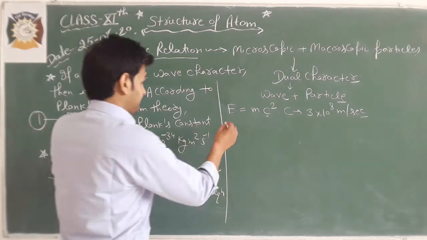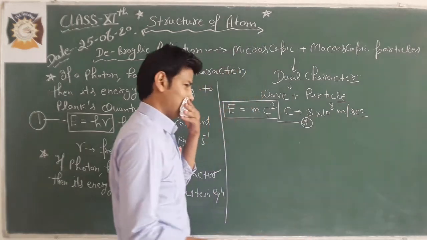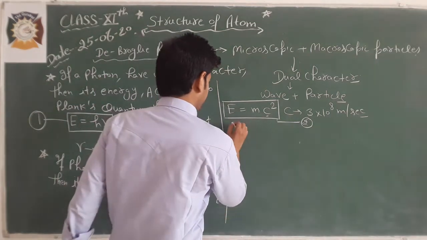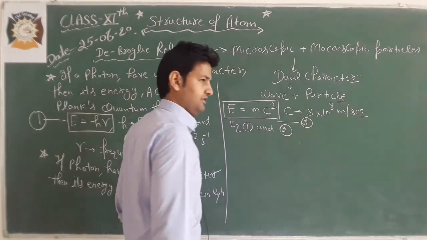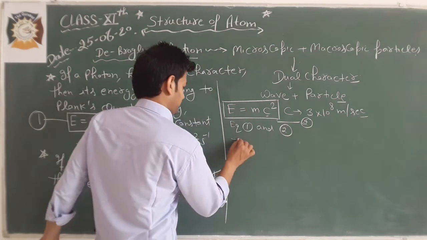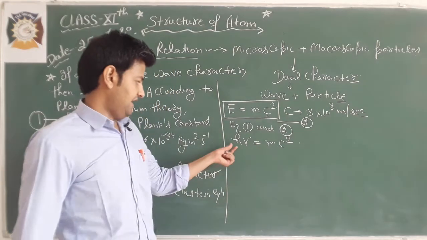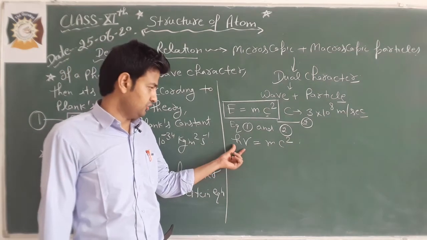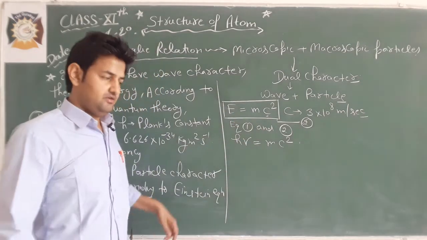Now these are the two relations for the energy of the photon when it behaves like a particle and when it behaves like a wave. Then we can equate equation first and second, because both are equations of energy of the photon. Then h nu will be equal to mc square. h nu is the energy when it behaves like a wave from Planck quantum theory, and mc square is the energy of the photon when it behaves like a particle.